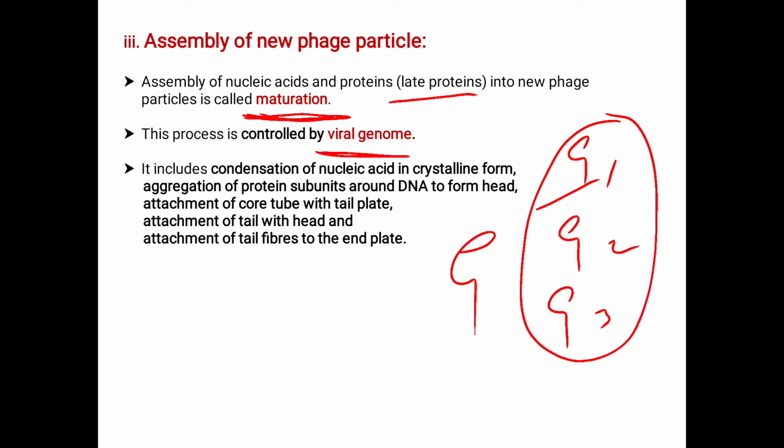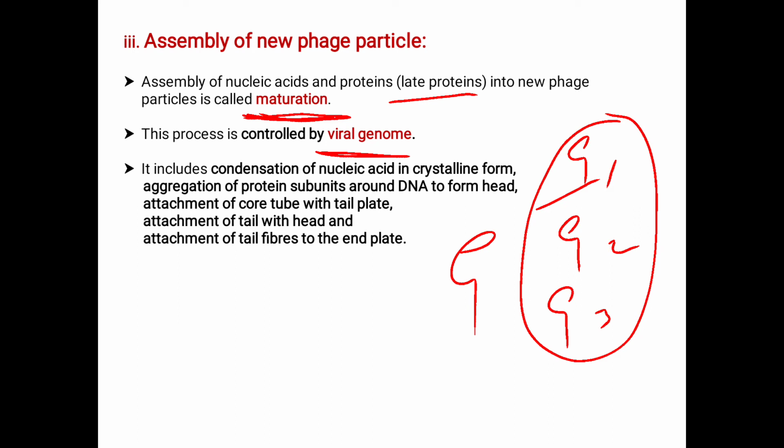Third, the attachment of the core tube with the tail plate. The fourth, the attachment of tail with head, and the attachment of tail fibers to the end plate.